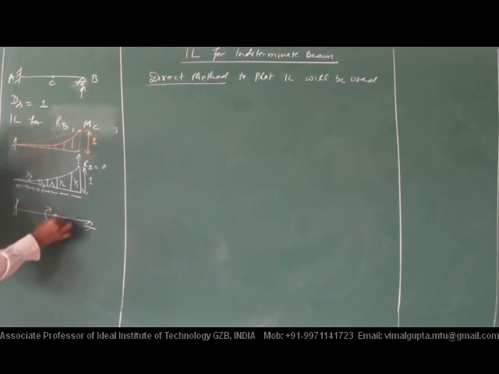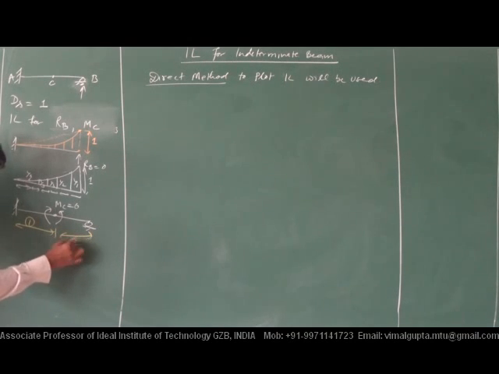Similarly, if we are plotting the IL for bending moment at point C, we have to make MC equal to 0. Clear? Now you can consider it as two parts, part 1 and part 2. Look at part number 1: it is a cantilever, connected with this also.